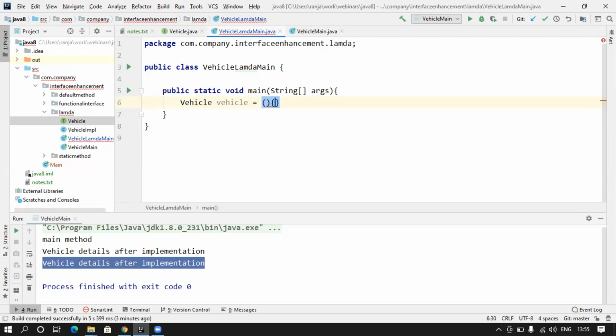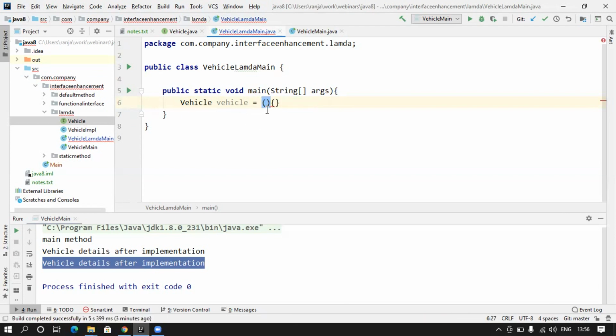Usually what I should do is write void details like this. If I directly want to give the implementation here itself, I don't have to give the return type, and I don't have to give the method name.